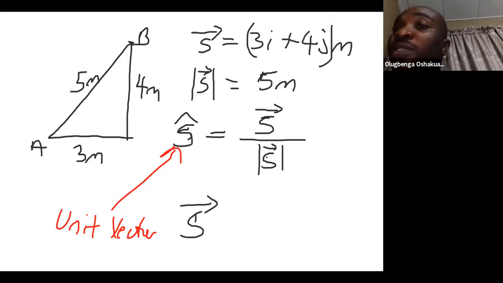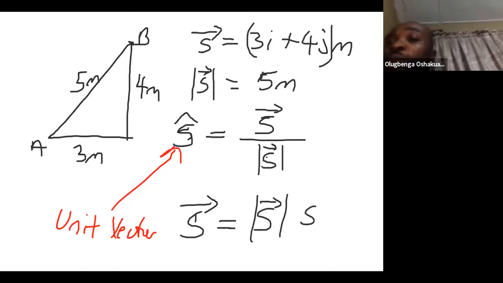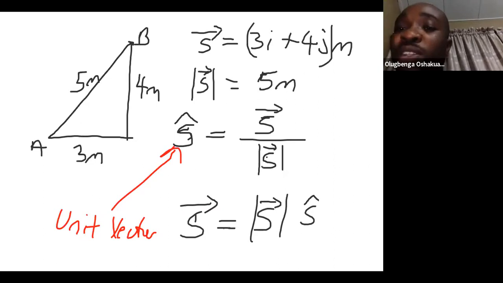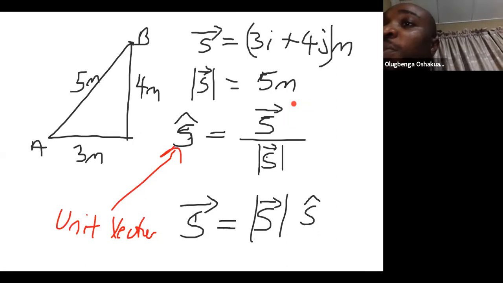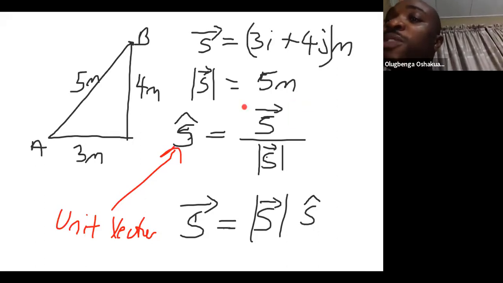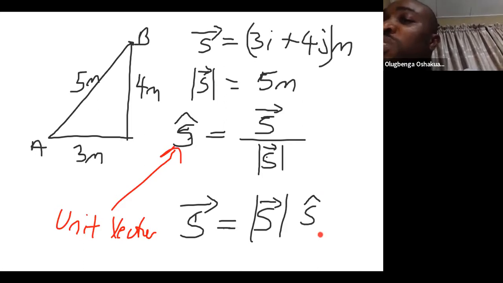When we cross multiply this expression, our S can be defined in terms of the magnitude and that unit vector. We know our magnitude of the displacement to be 5 meters, and now we are interested in what will be the unit vector.